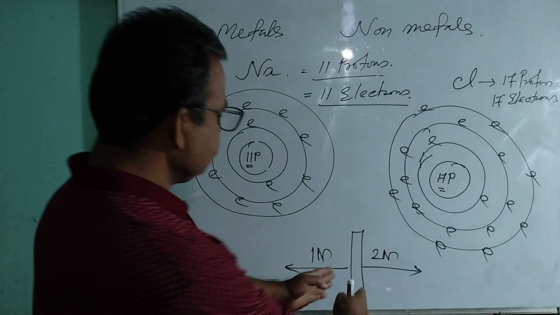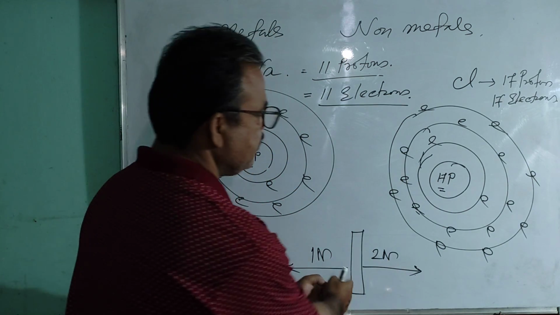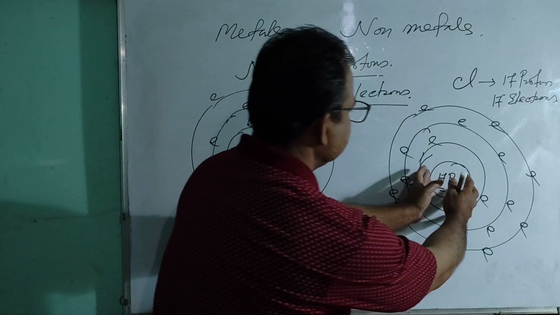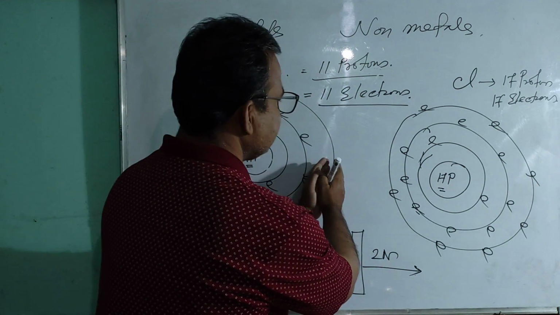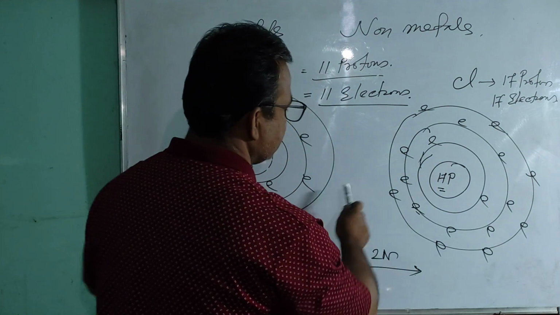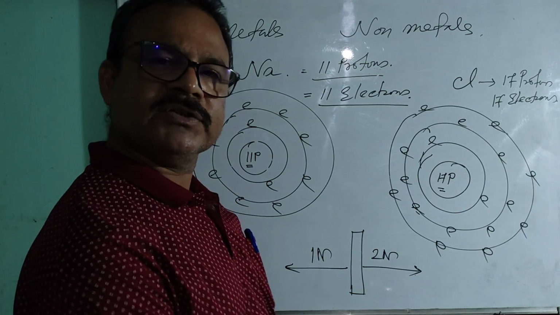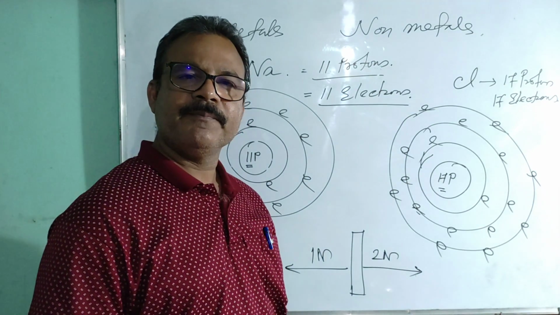Okay, and here also you compare this with this example. Here the amount of force is more and here the amount of force is less. So the electrons, definitely it will move towards the direction of greater force. Am I right?